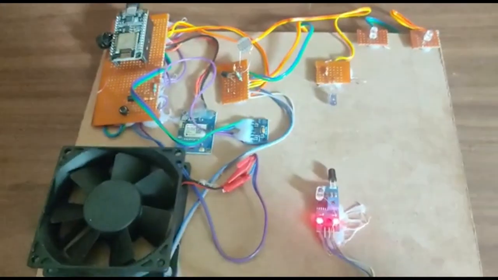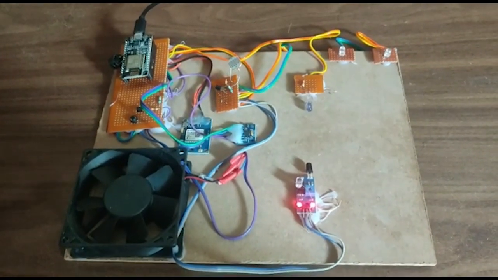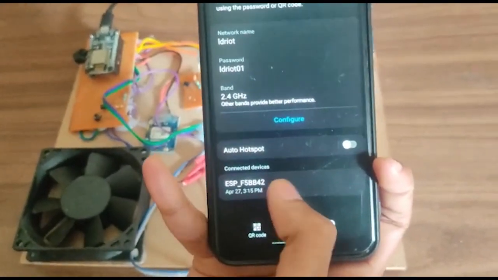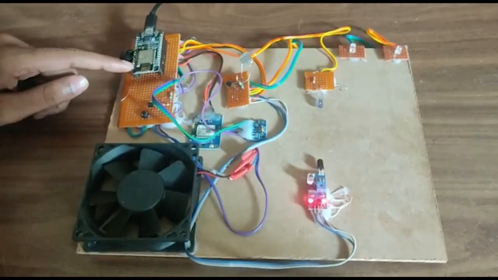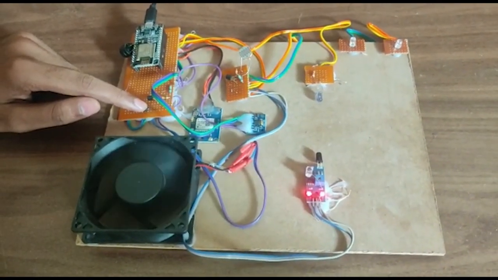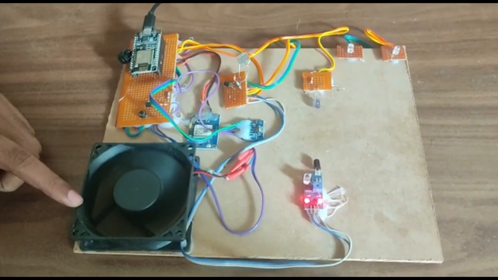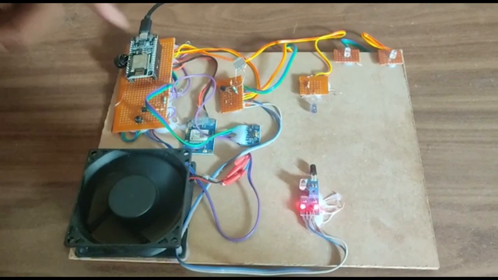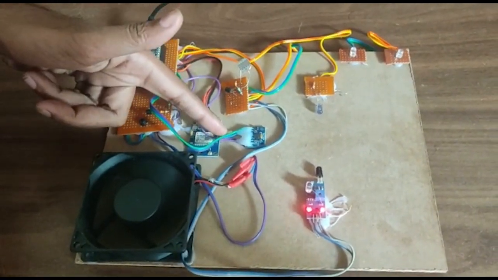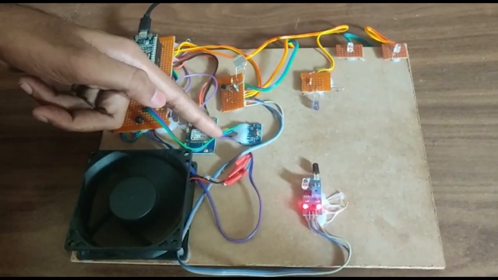So we have to turn on the project now, and we have to connect to the hotspot, which is Wi-Fi. Now I just connected to the Wi-Fi module, and now I'm starting the ignition here, so that the vehicle gets started. You can see the motor is running. Now the accelerometer detects changes in the axis of the vehicle, and then the accident will be detected.